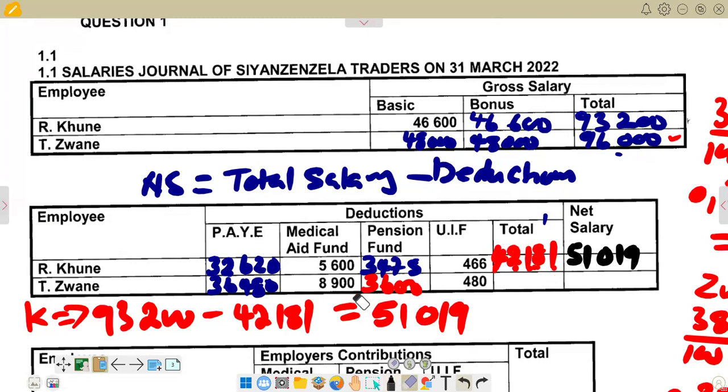So what we are saying, if you add 36,480 and you add 8,900, you add 3,600, you add 480, you are going to get 49,460. And then when you subtract now to get the net, we are saying 96,000 minus 49,460. Let's try to see.